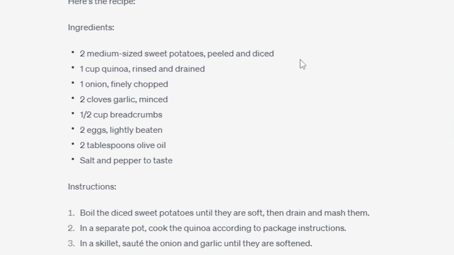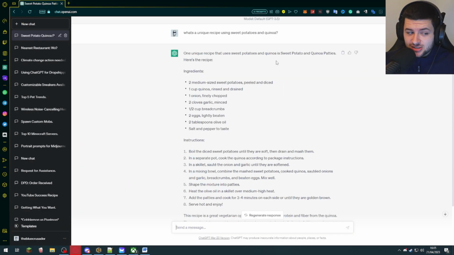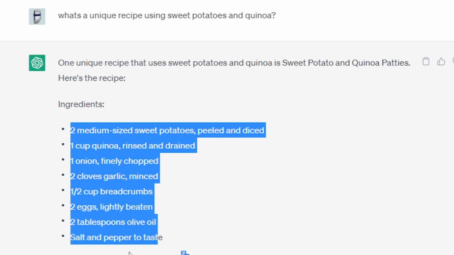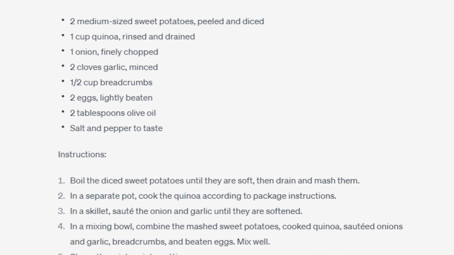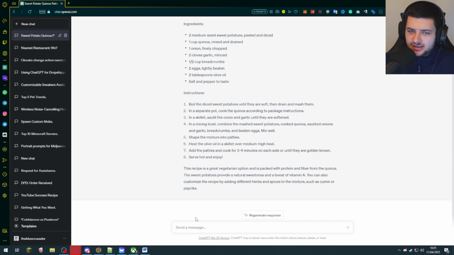One unique recipe that uses sweet potatoes and quinoa is sweet potato and quinoa patties. Here's the recipe. So it's given us the whole ingredient list and all the instructions to make it in 8 easy steps. That's pretty revolutionary. Now let's just take things a step further.